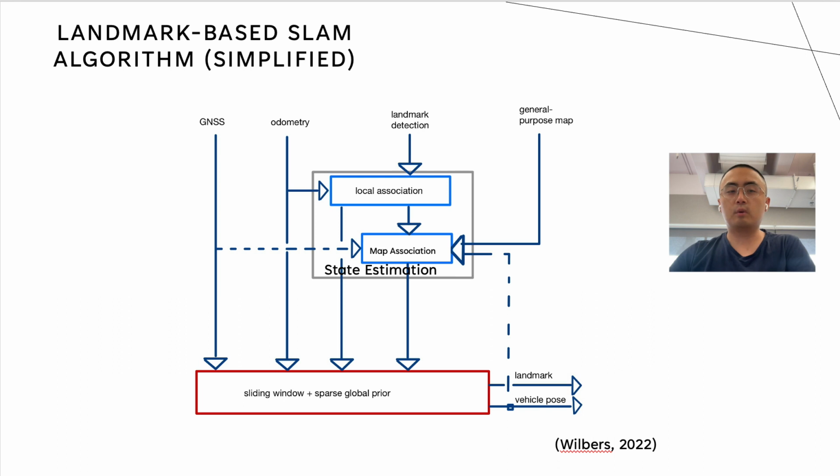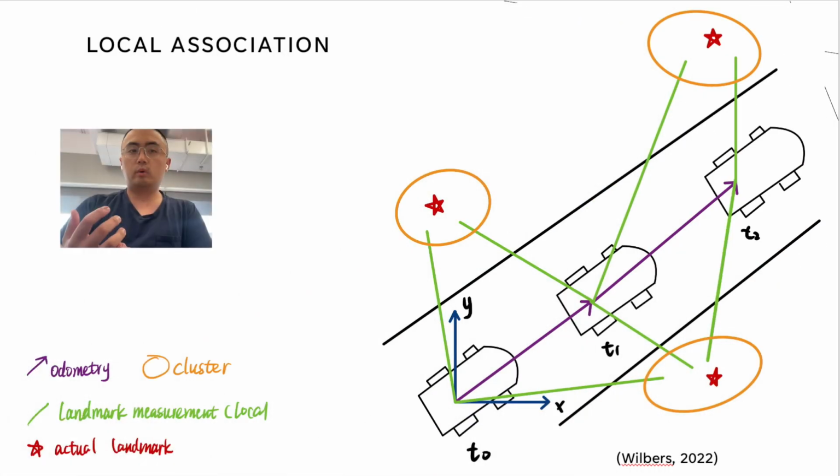All the information will be fed into either the local association or map association. Both of them combined together are called state estimation, or the sliding window section down below in the red box. Those are for the results of the vehicle pose and landmark matching. Well, sounds complicated. Don't worry, let's break things down.